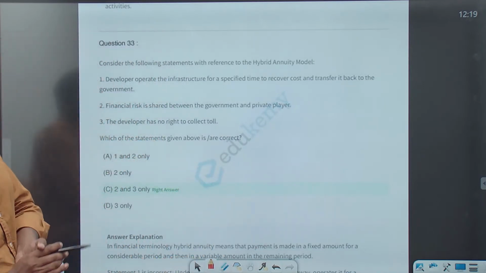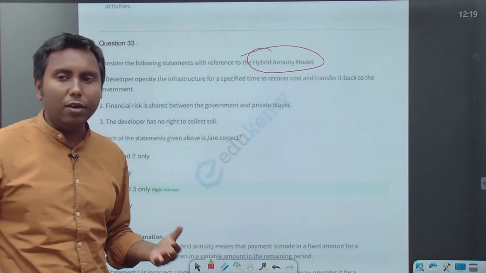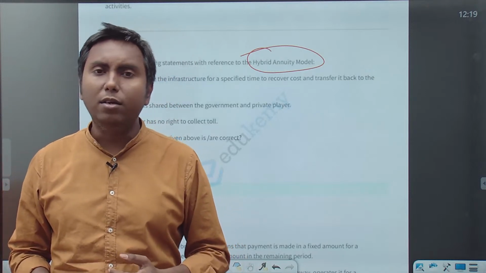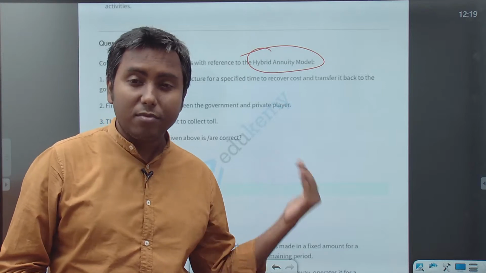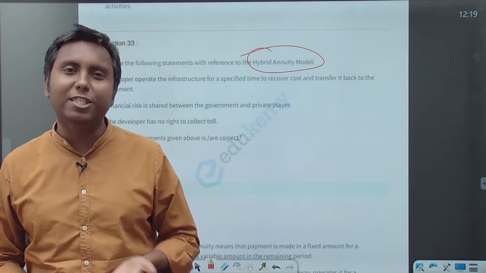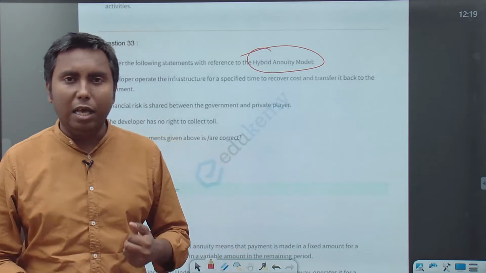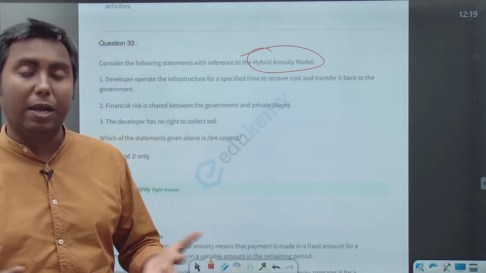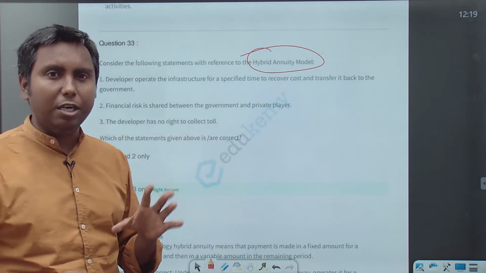Consider the following statement with reference to hybrid annuity model. Nowadays government is trying hybrid annuity model for promoting infrastructure growth. So this model is important for mains examination also. What are the problems? Why is the government not able to attract as many private players as it hoped? But this question is related to features of hybrid annuity model.